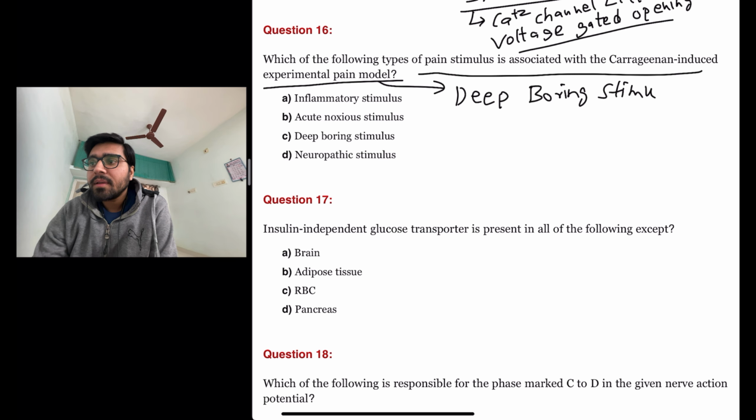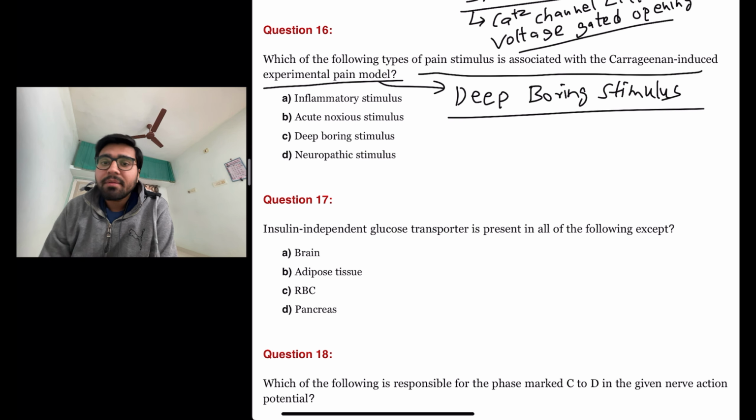See, this is a straightforward, simple, factual question, and you have to remember it. In carrageenan-induced experimental pain model, the pain stimulus used is of deep boring stimulus type. So the answer here is option number C.